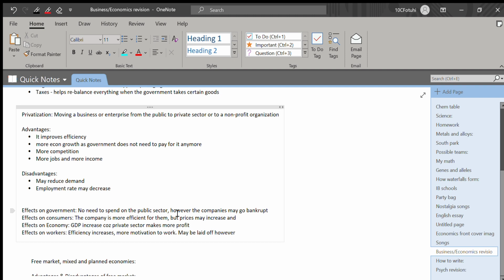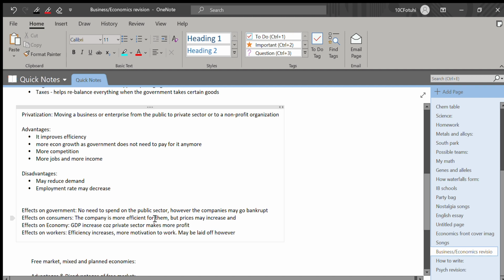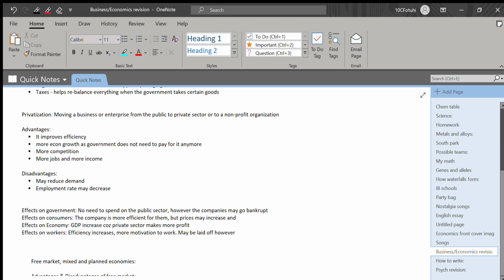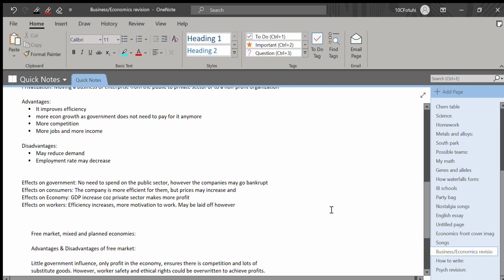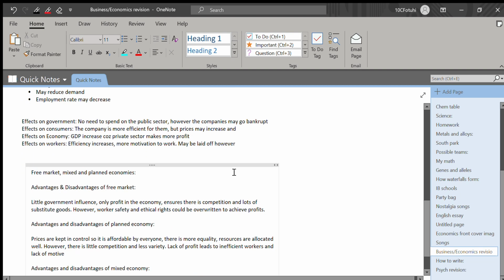For the effects on the economy, GDP increases because private sector makes more profit, and the effects on workers is that the efficiency increases and they have more motivation to work. However, they may be laid off by the company if needed.